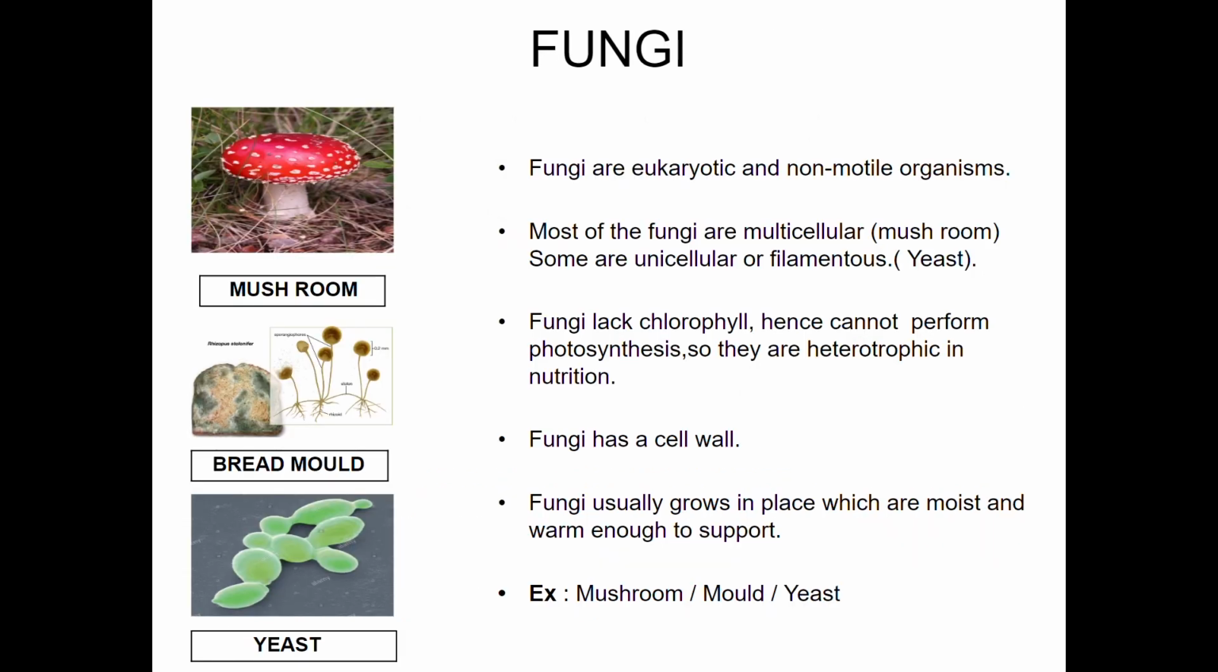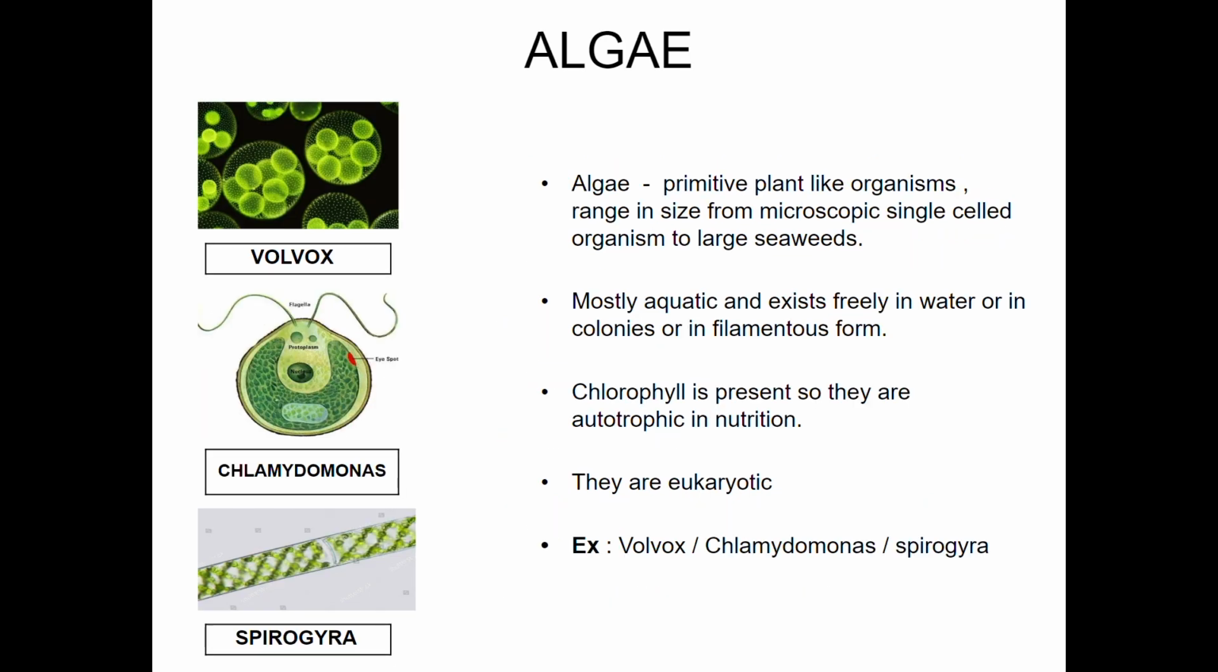Next, fungi. Fungi are eukaryotic, meaning the cells have a well-defined nucleus and membrane-bound organelles, and they are non-motile organisms. Non-motile means they cannot move from their place. Most fungi are multicellular, for example mushroom. Some are unicellular or filamentous, like yeast. Fungi lack chlorophyll, hence cannot perform photosynthesis, so they are heterotrophic in nutrition. Fungi have a cell wall. Fungi usually grow in places which are moist and warm enough to support them, for example, mushroom, mold, and yeast.